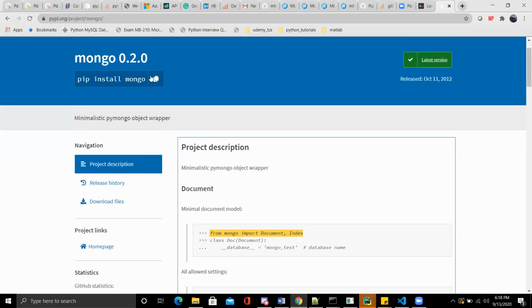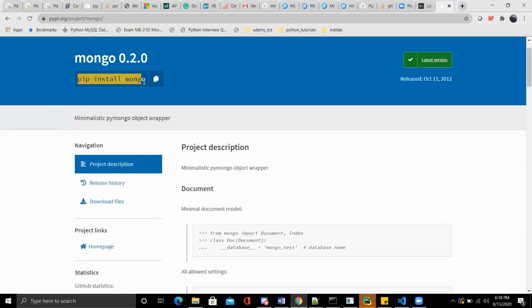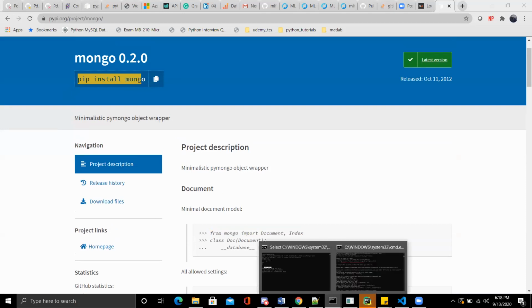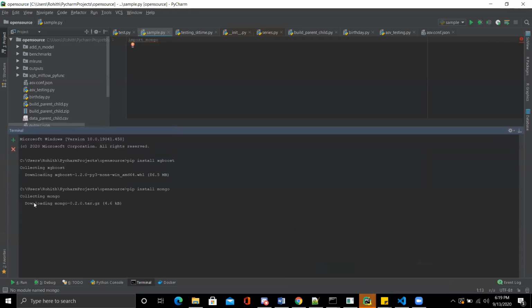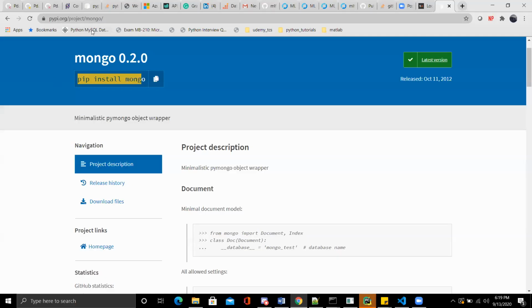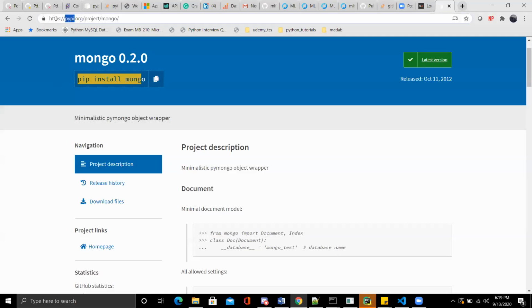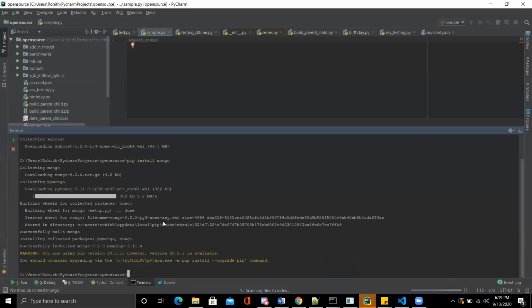So what will I have to do? I simply need to execute this command: pip install Mongo. In the background, it goes to this server, the PyPI server. It's a public server by Python where all the Python packages are uploaded. Now it is downloading from that location, it has installed, and it is successfully stored in this location.